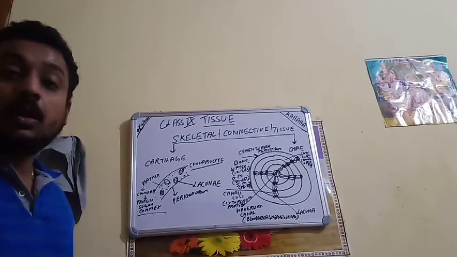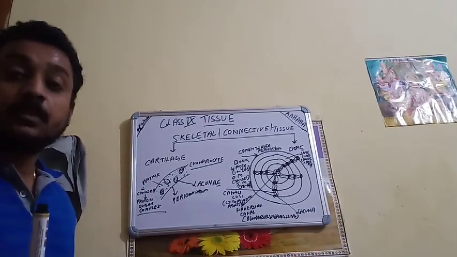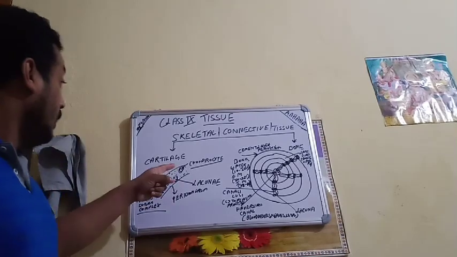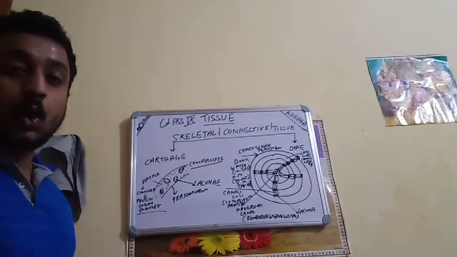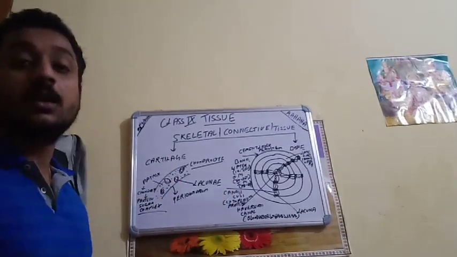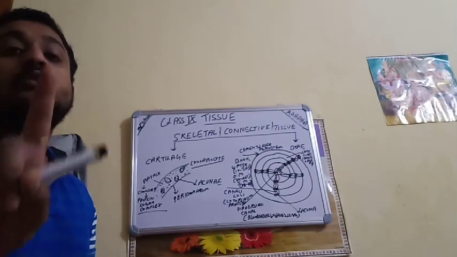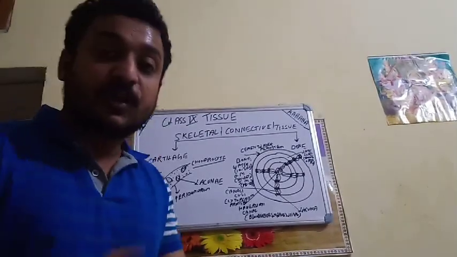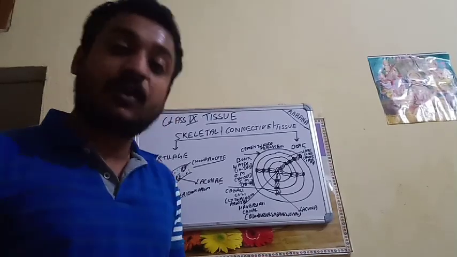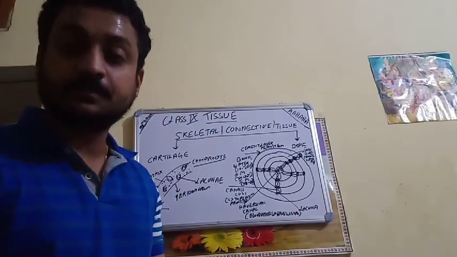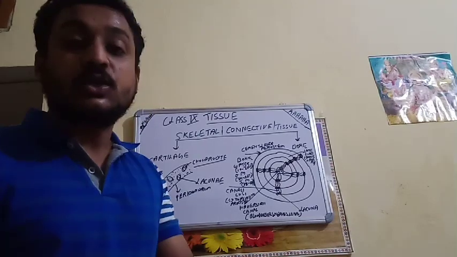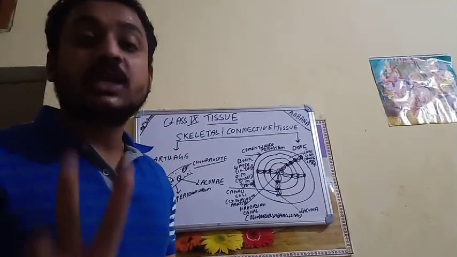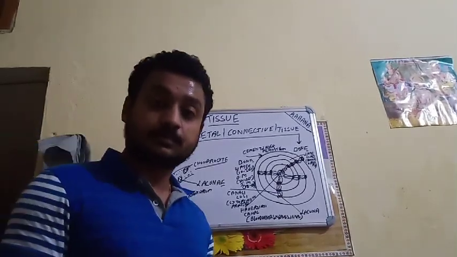The bone is made up of two cells. Like cartilage was having one cell, chondrocyte, bone is made up of two cells, osteoblasts and osteocytes. Both are the cells present in the bones. Different kinds of cell. Structurally they are different, but functioning is same. So osteoblast and osteocytes are the two cells present in the bone.